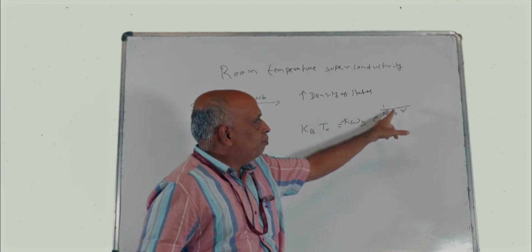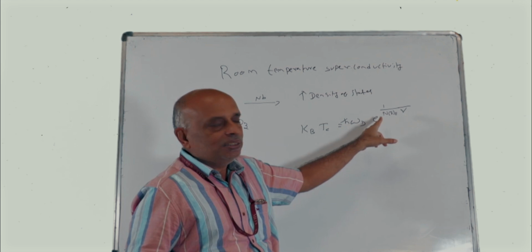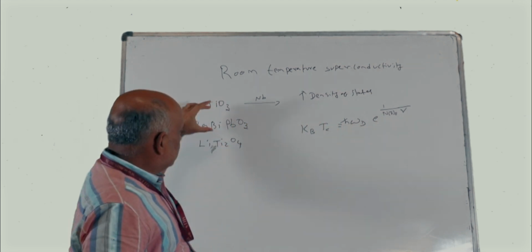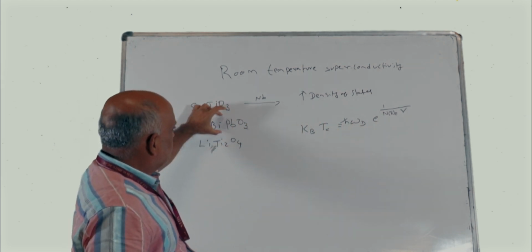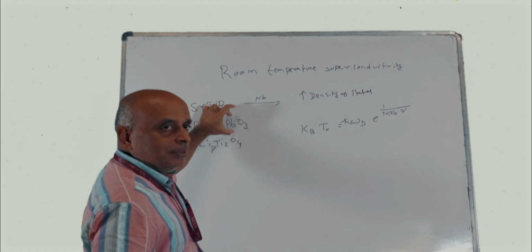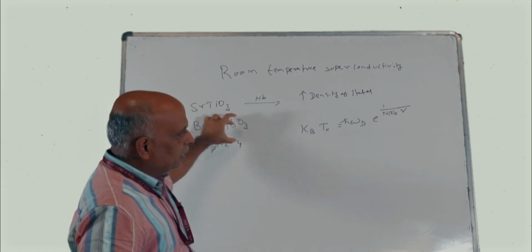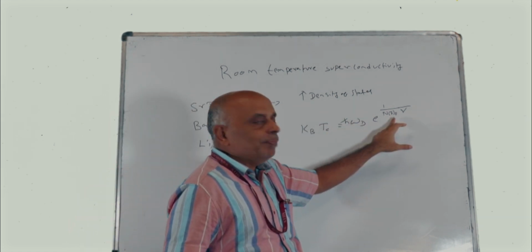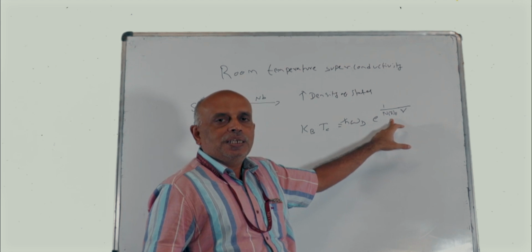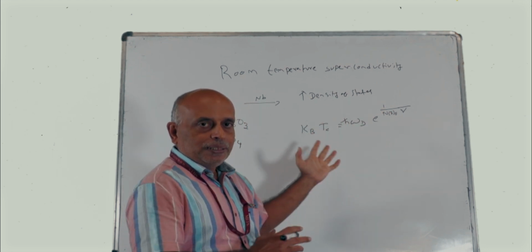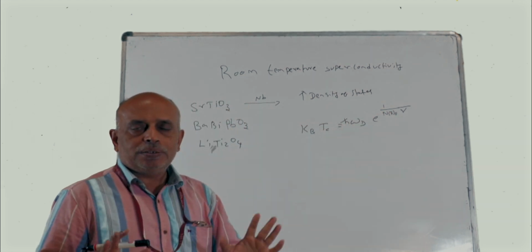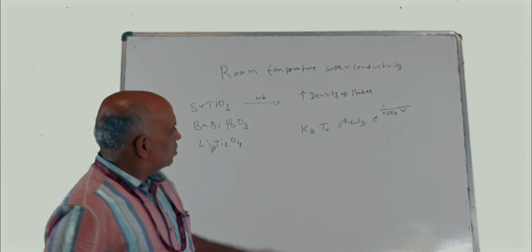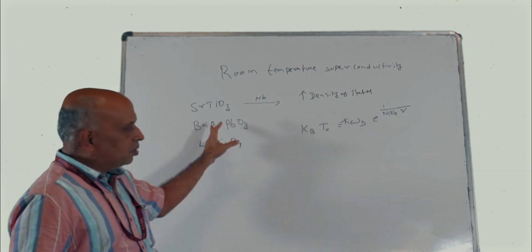By changing the ratio of the elements in this oxide, they could play with the parameters in the BCS theory and thus change the Tc. This was Bednorz and Müller's initial idea.